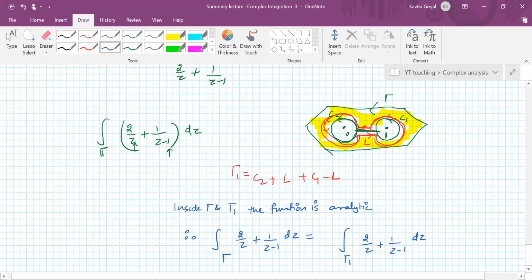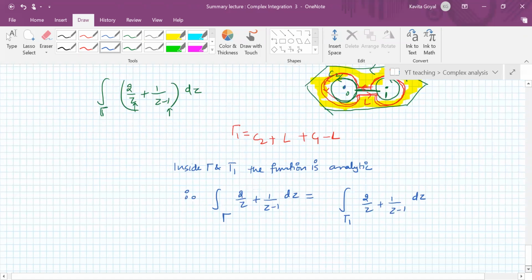Here, till now you had a single point. If you have a single point where the function is not good, you will just make a circle, as we have done in the last questions. If you have 2 points, then you will make 2 circles and join them with a line.